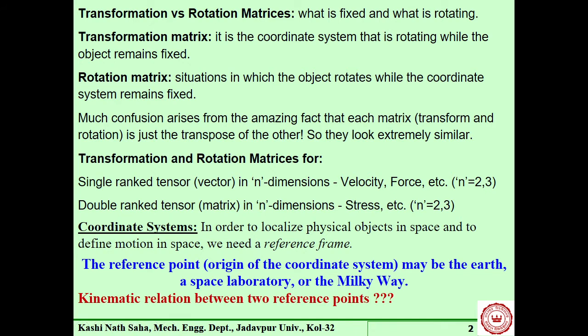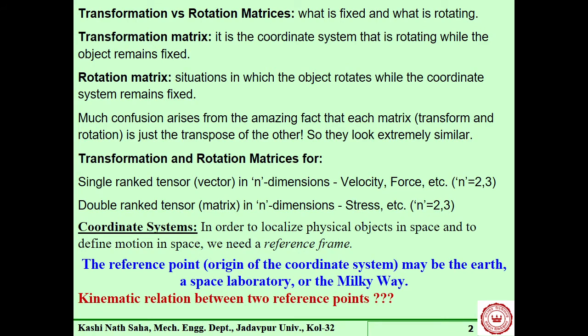The two distinguishing things are the body itself and the coordinate frame. So when the body remains fixed and the coordinate frames rotate, that is transformation. Okay, it is the coordinate system that is rotated. The object remains fixed. And rotation is the situation in which the object rotates while the coordinate system is fixed.